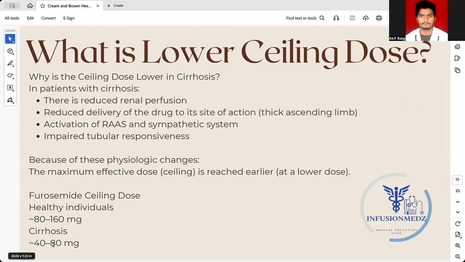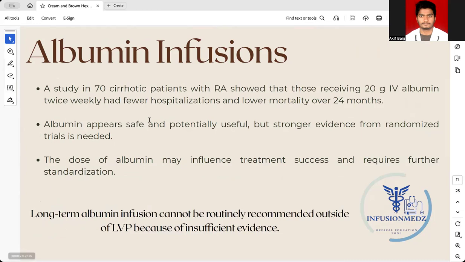it is 40 to 80 milligrams. Coming to albumin infusion, a study in 70 cirrhotic patients has shown that receiving 20 grams of IV albumin twice weekly was associated with fewer hospitalizations and lower mortality over 2 years, or 24 months. Albumin appears safe and potentially useful, but there is still not much strong evidence, and randomized controlled trials are required. The dose of albumin may influence treatment success and requires further standardization.